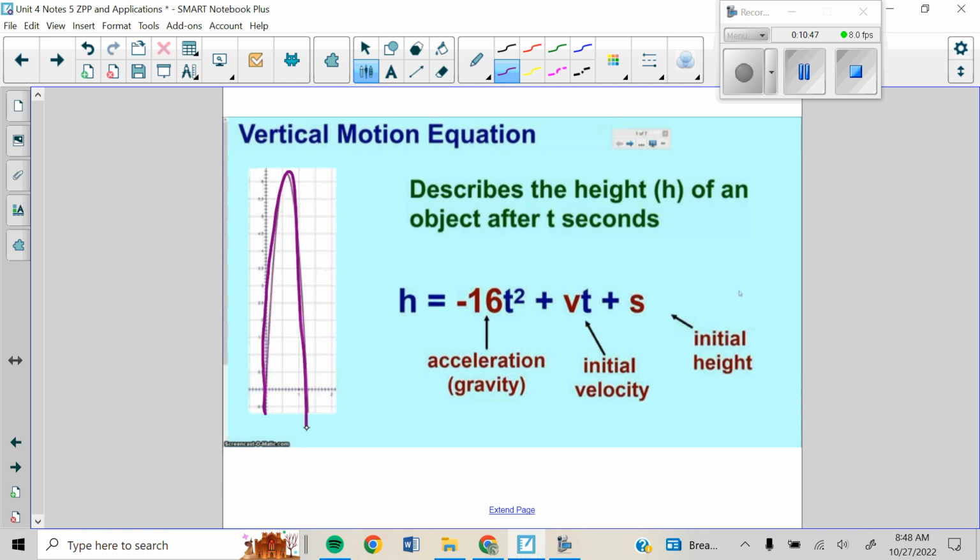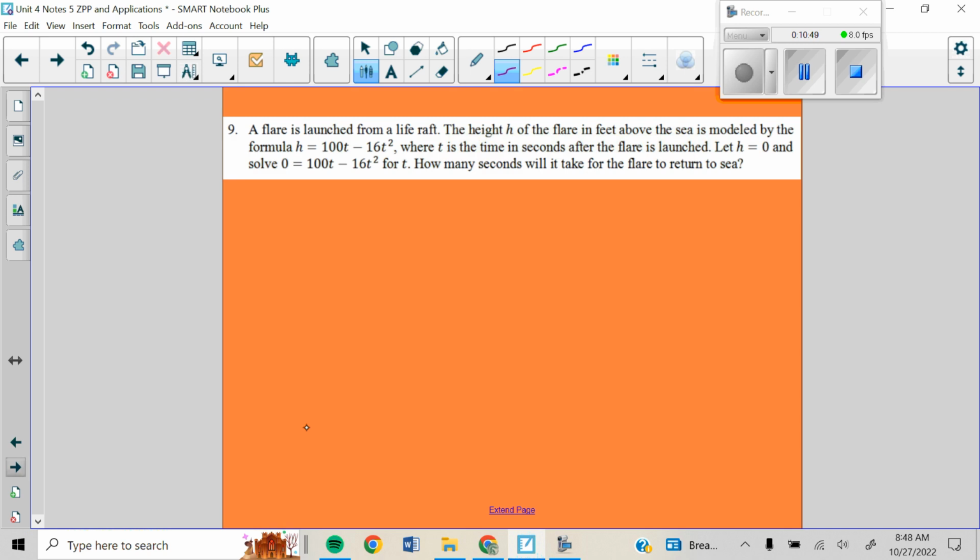Okay? So if we look here, a flare is launched from a life raft. The height h of the flare in feet above the sea is modeled by that formula that's given to us, where t is time in seconds after the flare is launched. So we want to let h equal 0 and solve that function for t. Now, the reason why we want it to be 0 is because it says how many seconds will it take for the flare to return to sea. So when it gets back to sea level, it has a height of 0.